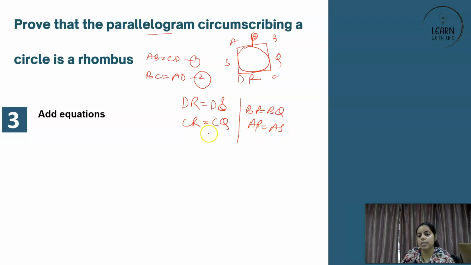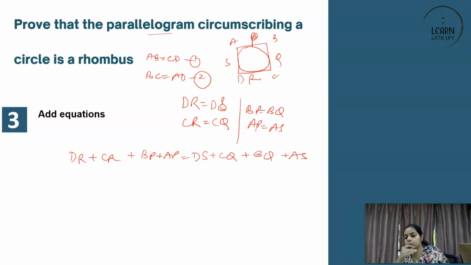Can we not add these? Yes, we can certainly add. So we have DR plus CR plus BP plus AP. Left hand sides you add, and then you add right hand sides: DS plus CQ plus BQ plus AS. Is there a problem here? No. Now, what is DR plus CR? It is the whole of your DC. What is BP plus AP? BP plus AP is the whole of your AB.